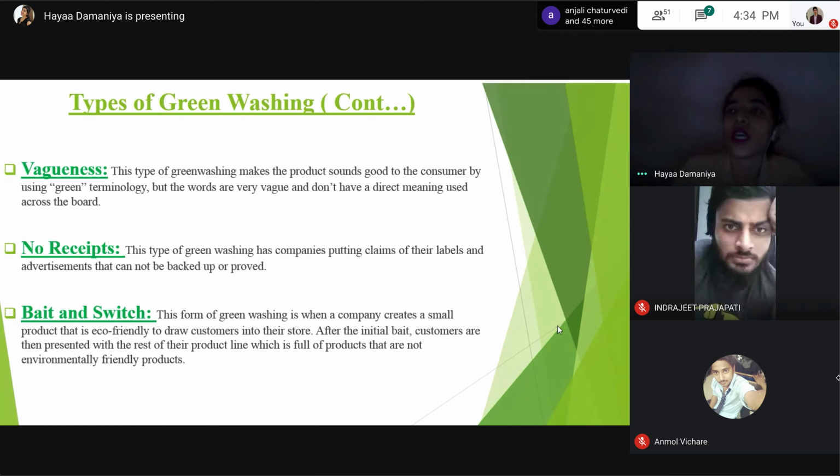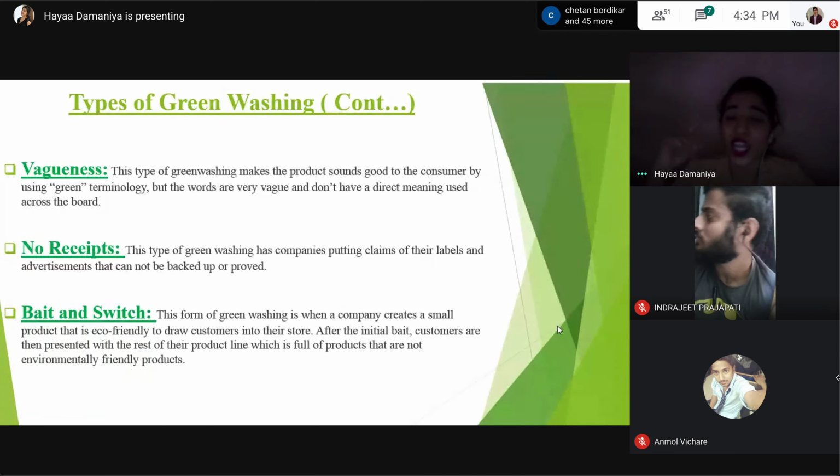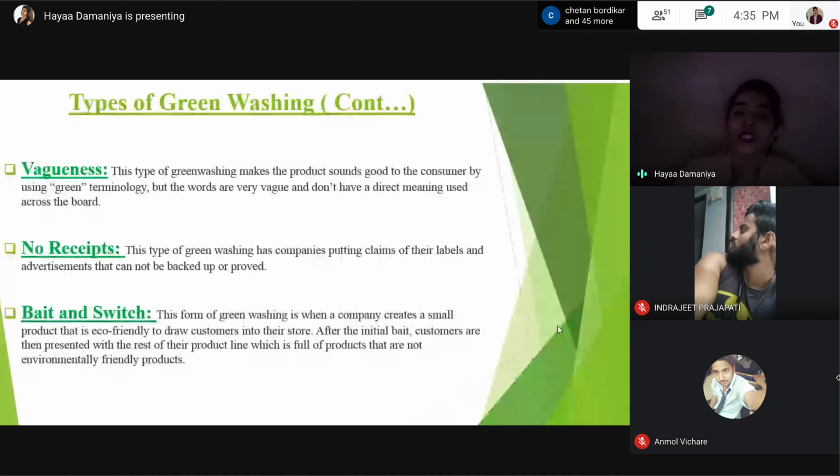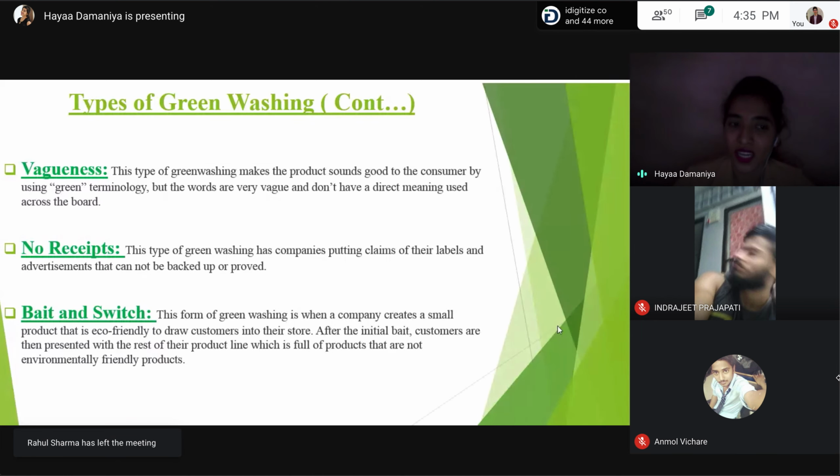the no receipt greenwashing. For example, SC Johnson. SC Johnson created their own certification, the Greenlist certification, and placed it on their products instead of having their products verified by a third party. You have to remember whenever any certification is given to a product or its label, you have to think: who is giving this certification? Is it the company itself giving a certificate to itself?